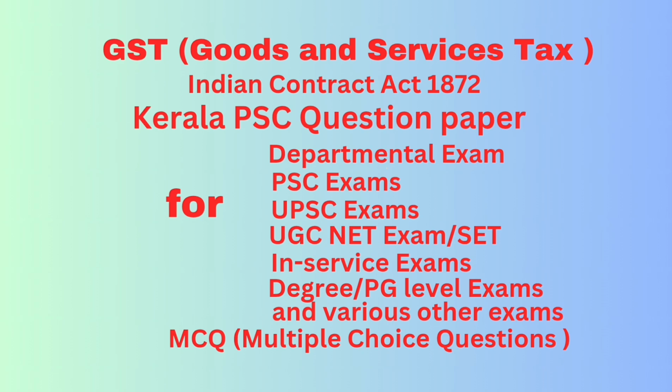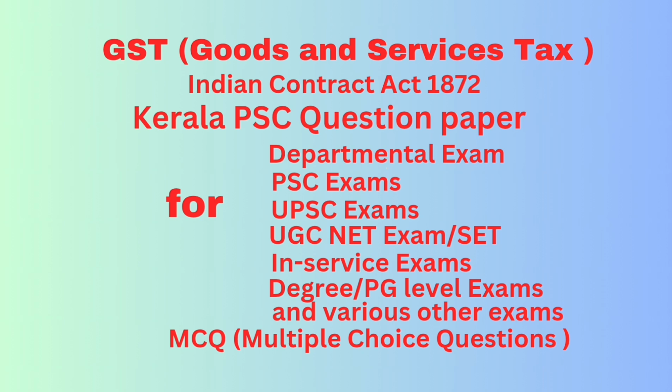Question number 41. Section 7 subsection 2 of the CGST Act 2017 provides that, notwithstanding anything contained in section 7 subsection 1, activities which are neither supply of goods nor supply of services as specified in Schedule 3 include dash. Answer: actionable claims other than lottery, betting and gambling.